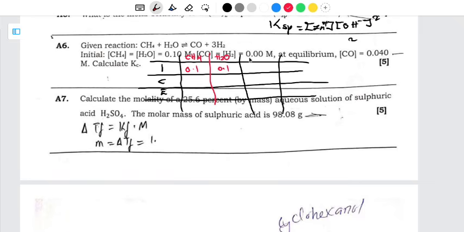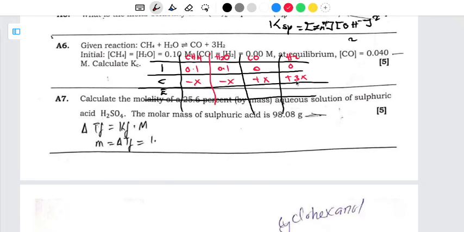But for carbon dioxide and hydrogen at initial, it is 0 and 0. Then here, since this reaction is proceeding forward, we're going to have minus x, even here minus x, plus x, and plus 3x.